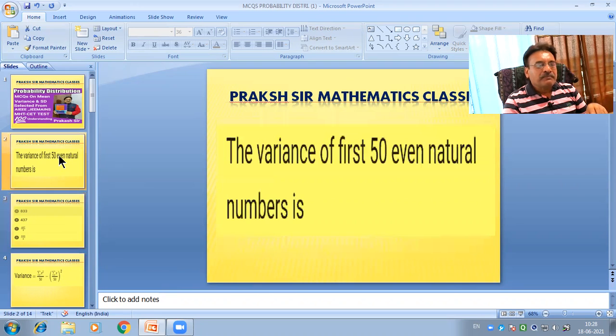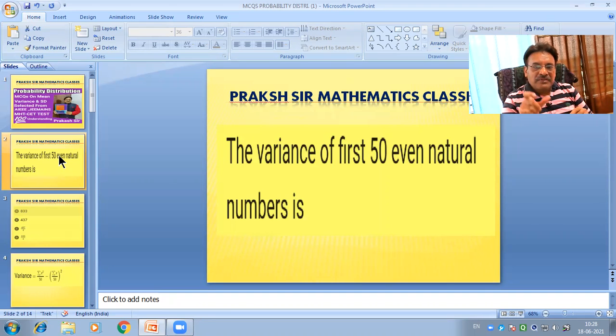So here first we read the multiple choice question again carefully. In this question we find the variance of the first 50 even natural numbers.